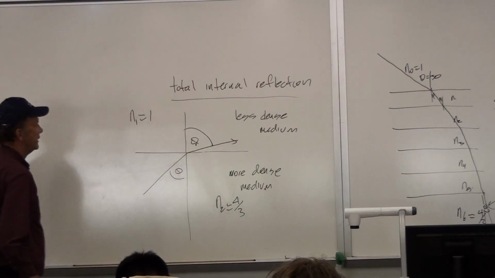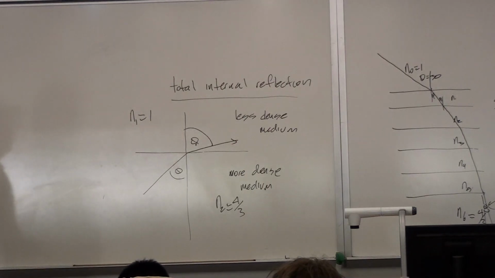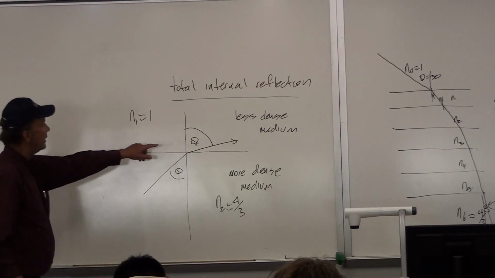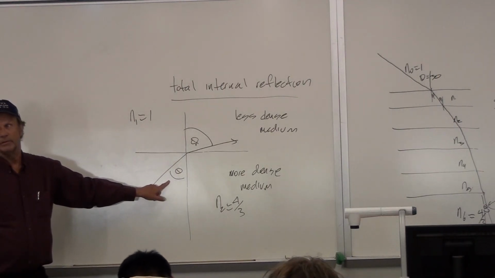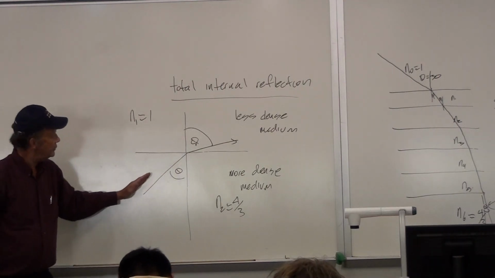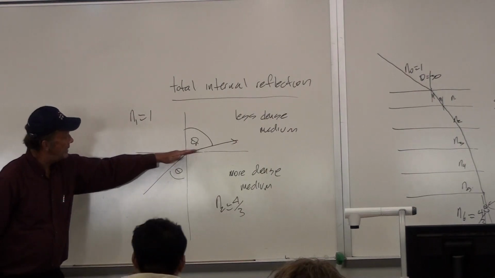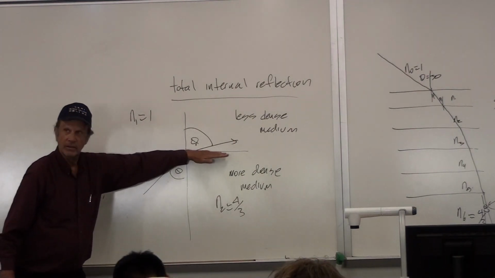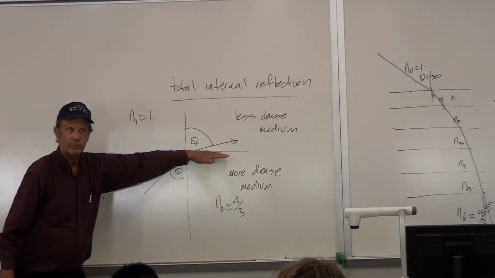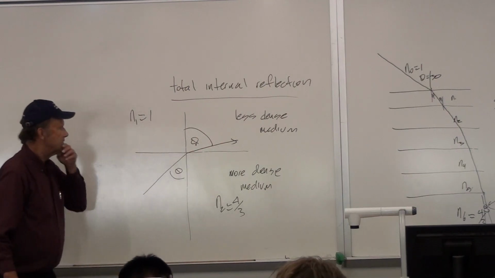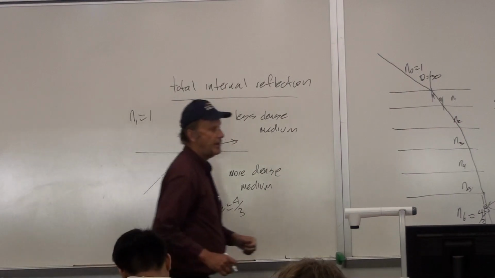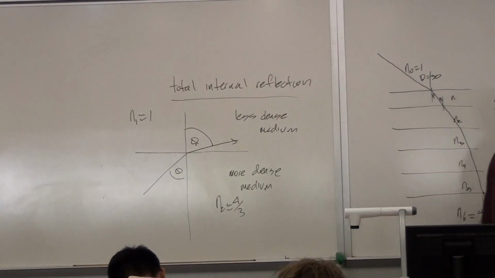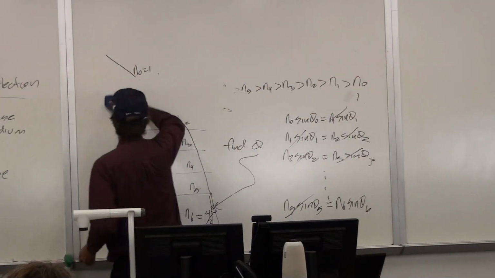than the incident angle. And so that means that eventually theta r is going to go to 90 before theta incident goes to 90. So that means that you can still have light coming in, but then you have an angle of 90 degrees here. And what that tells us is that no light can enter the less dense medium. And because no light can enter the medium, it all must bounce back.